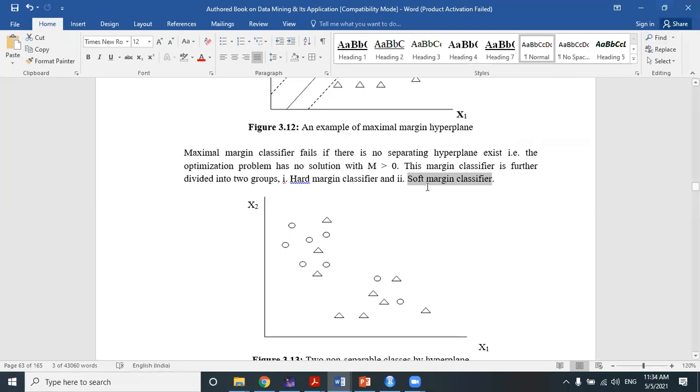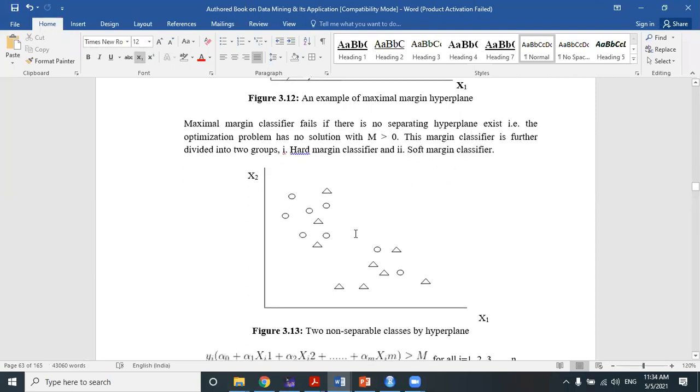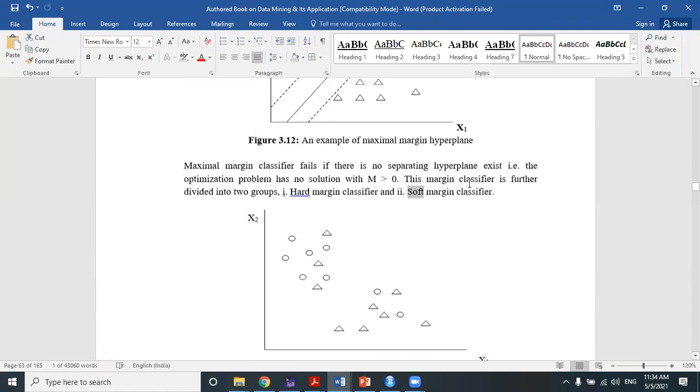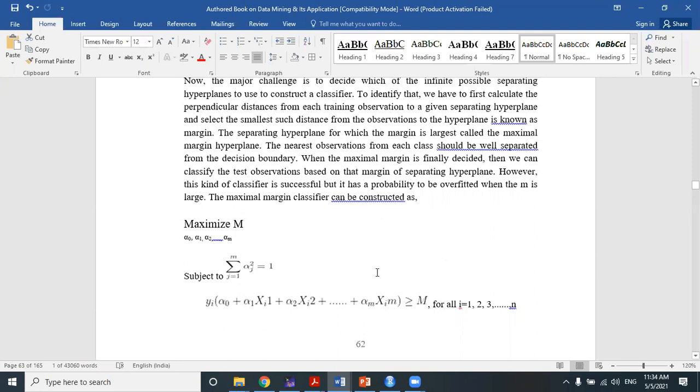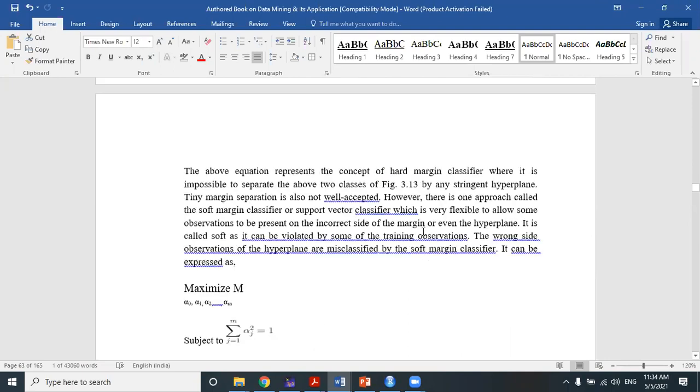So soft margin classification. SVM, support vector machine, is nothing but a modification of the soft margin classifier, which is suitably applicable for data sets where the observations are not linearly separable. That's why soft means the margin is flexible. The hard margin classifier I have already discussed. This is the formula for the hard margin classifier. The general maximal margin classifier formula is equivalent to the hard margin classifier formula. Now this is the formula for the soft margin classifier.